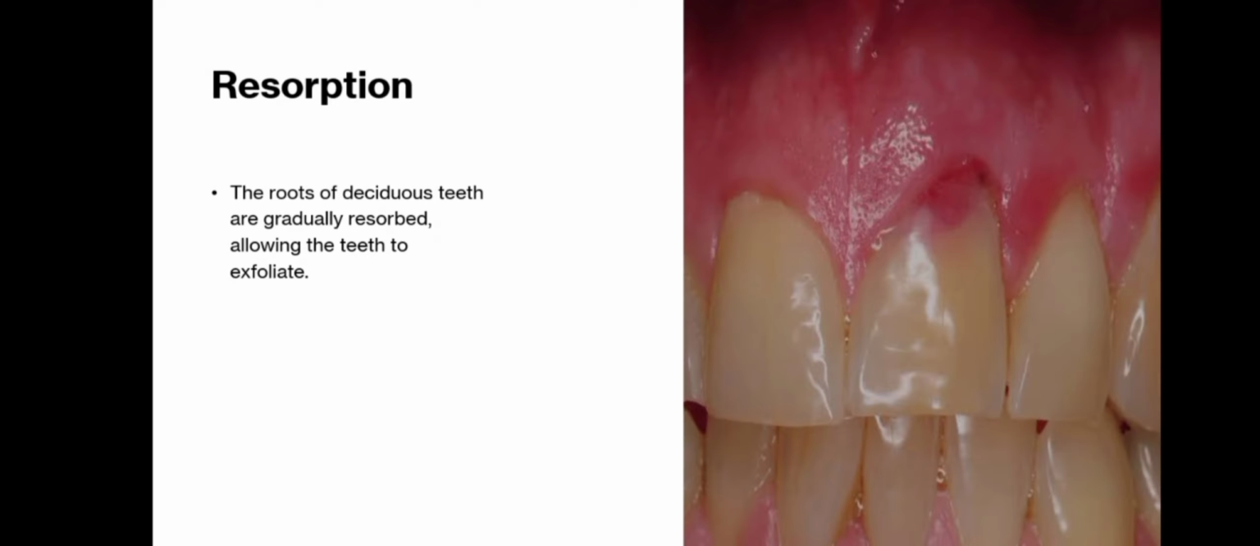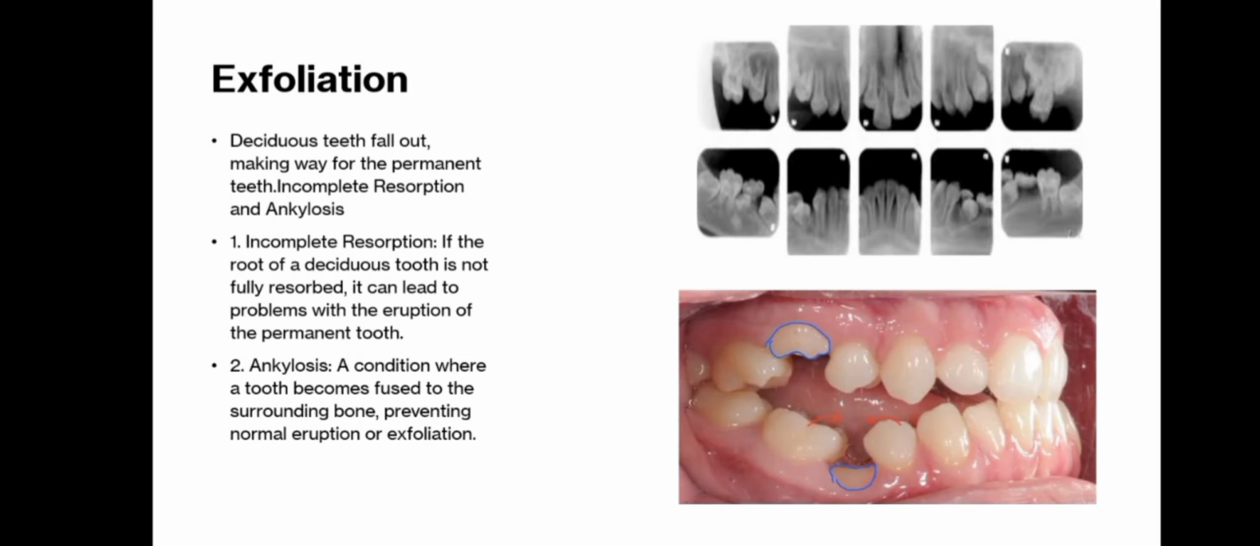Resorption. As the permanent teeth erupt, pressure on the roots of primary teeth causes resorption. Odontoclasts remove the root structure, allowing teeth to loosen and exfoliate naturally. Exfoliation occurs as a result of root resorption and the loss of periodontal support. Deciduous teeth are shed between 6 to 12 years, replaced by the permanent successors.